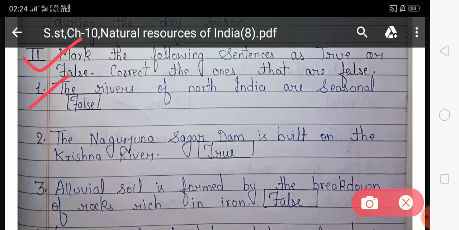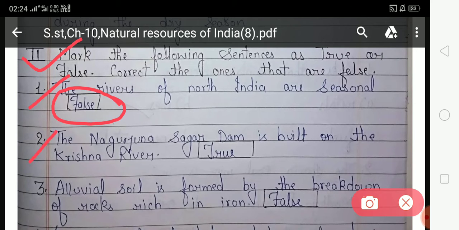The rivers of North India are seasonal. Is this right or wrong? This is wrong, because the rivers of North India are not seasonal. The rivers of North India are perennial. So this statement is wrong, and the answer will be false. So you have to write false in the given box, and here false is already written.